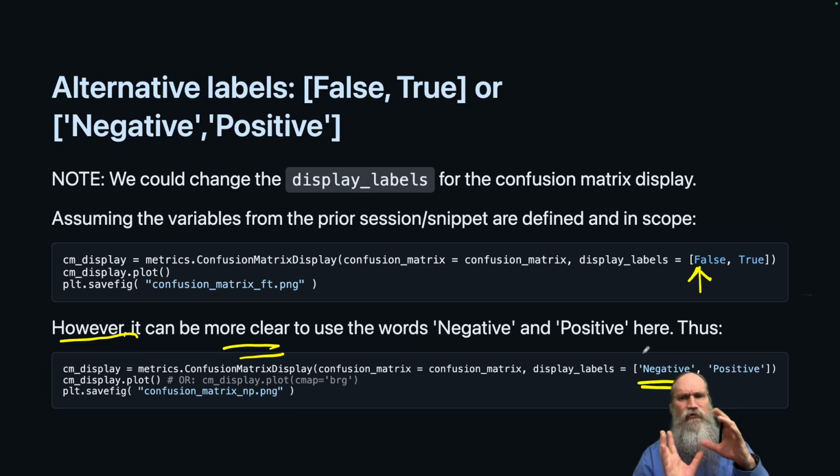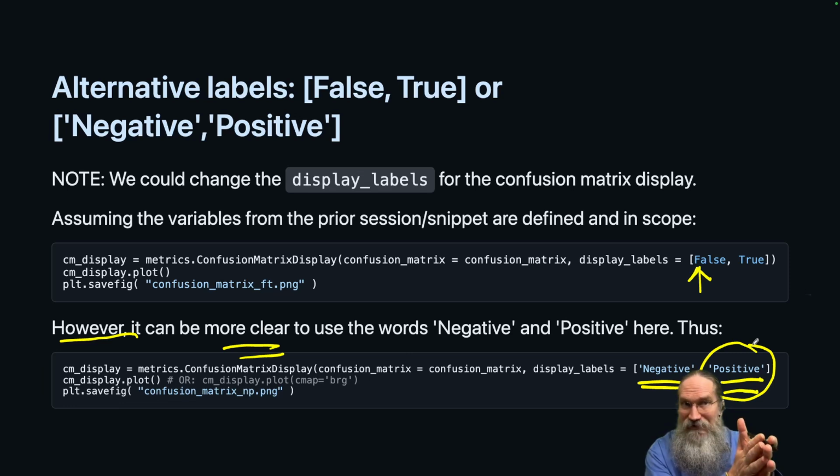So sometimes truth is negative, sometimes truth is positive, and the sense of this gets a little bit confusing. But positive simply means that we've detected what we were trying to detect. It doesn't mean it's a good thing in real life. It means we've detected what we were trying to detect as a classification.